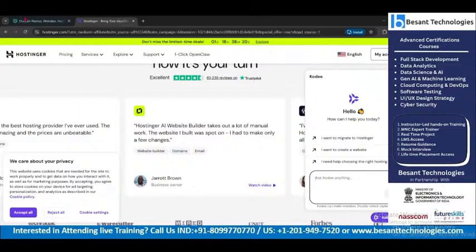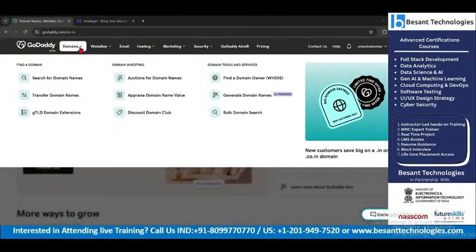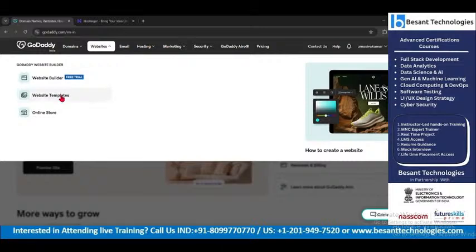At the same time, they help us create databases as well. You can see something called transfer domain names. Can you see that? Okay. Can you see websites here? A website will be automatically built.